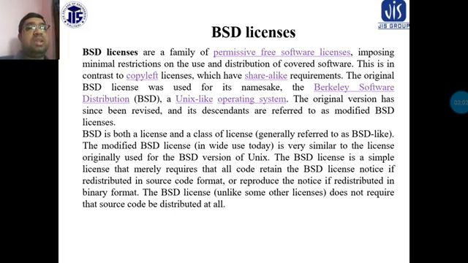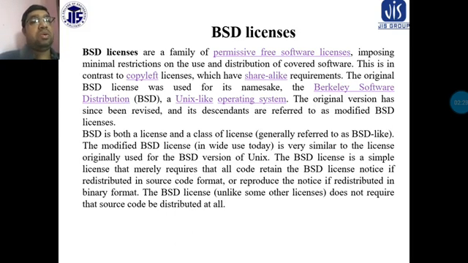The original BSD license was used for its namesake, the Berkeley Software Distribution. That is the BSD distribution, that is the Berkeley Software Distribution. A Unix-like operating system is used for the different types of operating systems in our computers.